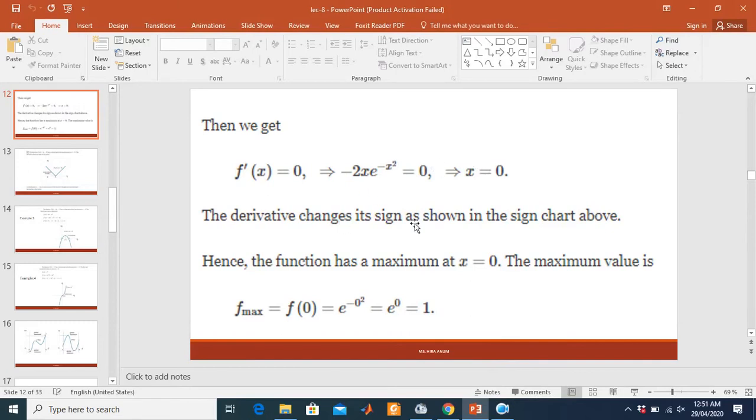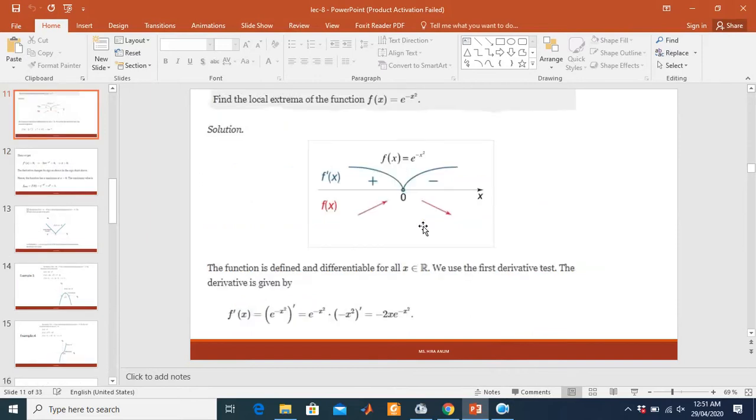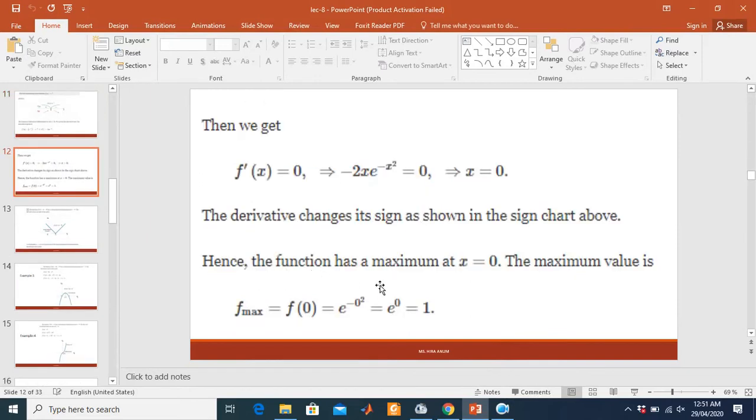The derivative changes sign, you can see above in the sign chart. The function has a maxima at x equals 0, and the maximum value is 1. So our maximum point is 0, but the value at 0 is 1. When we put 0 in the function, it gives the maximum value 1.